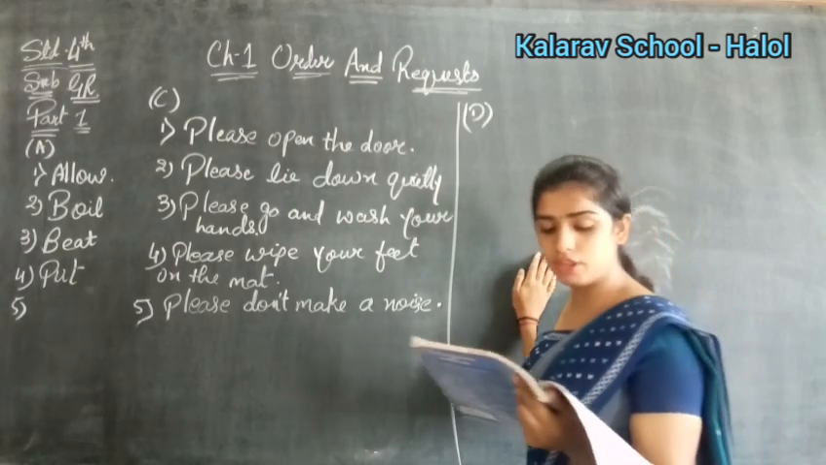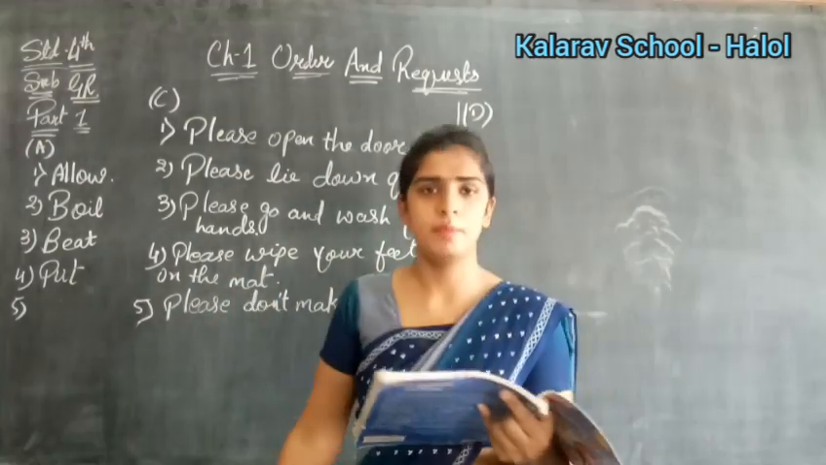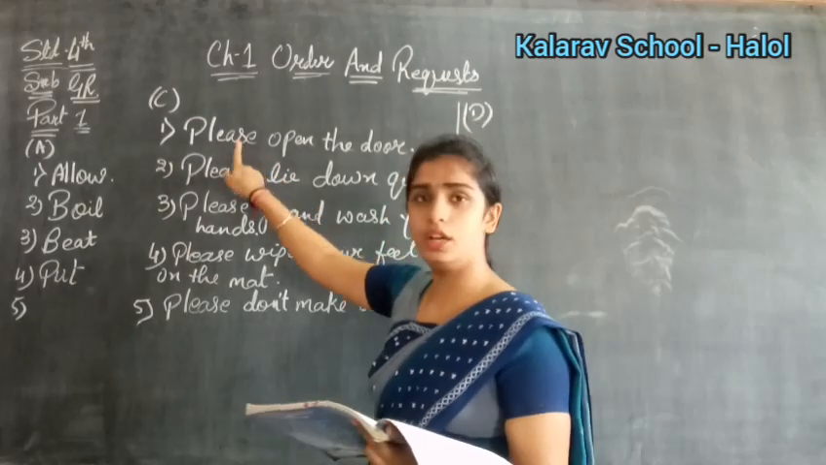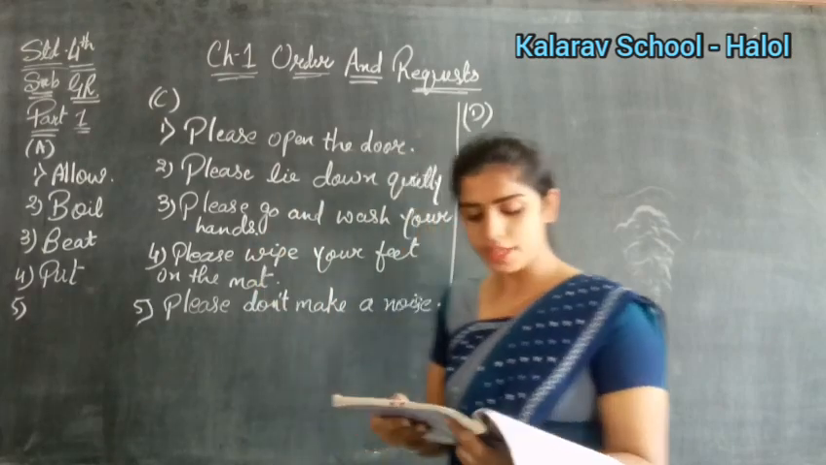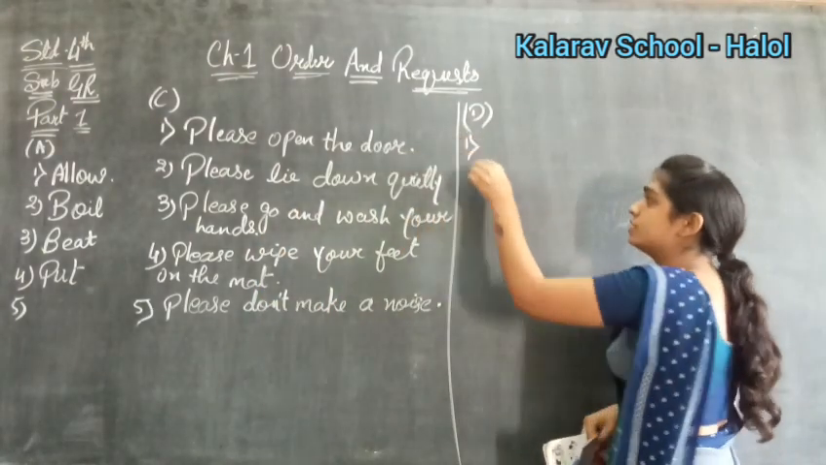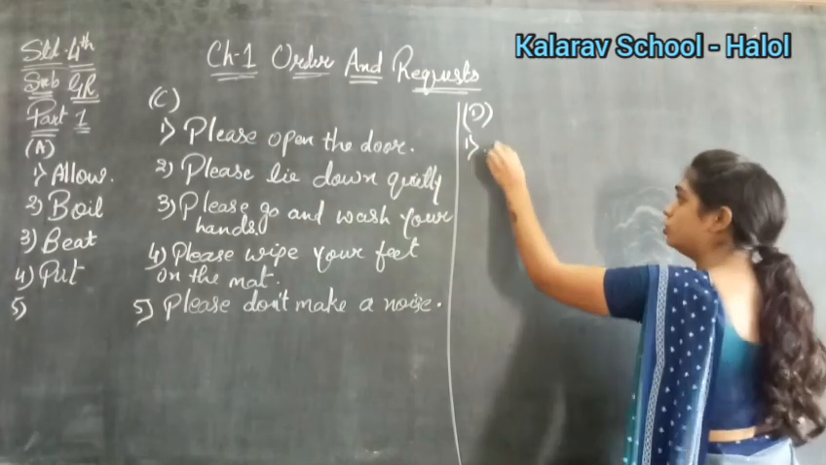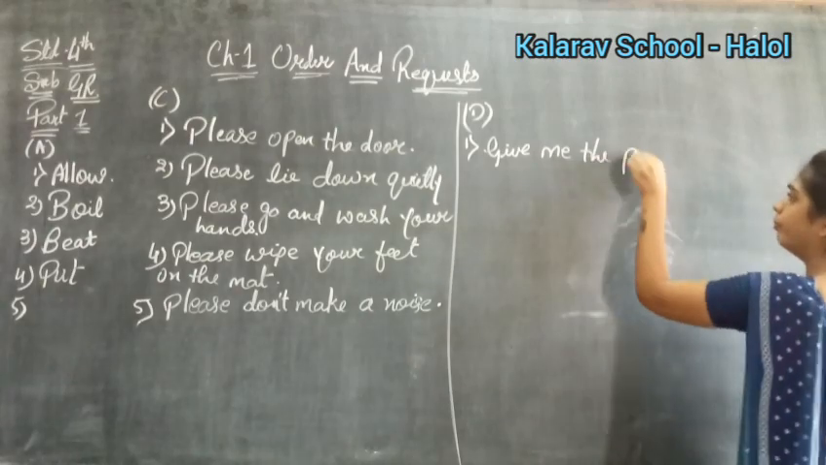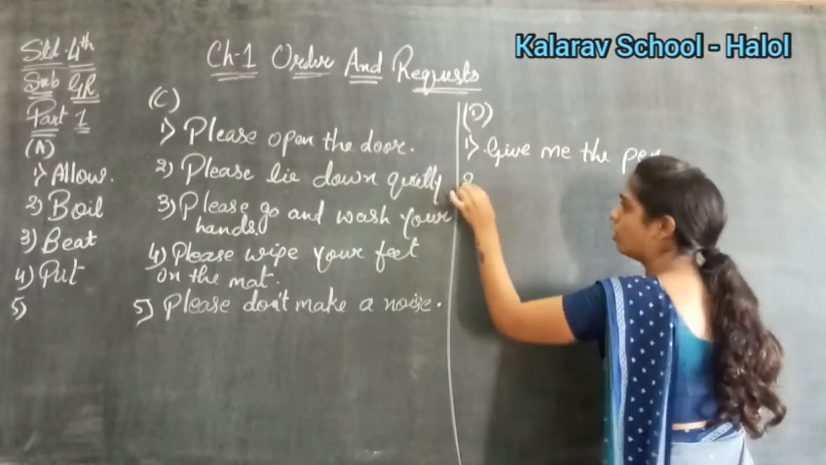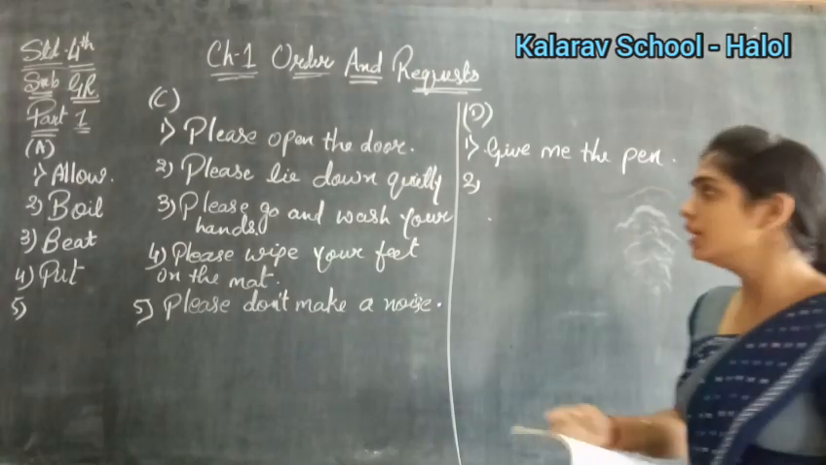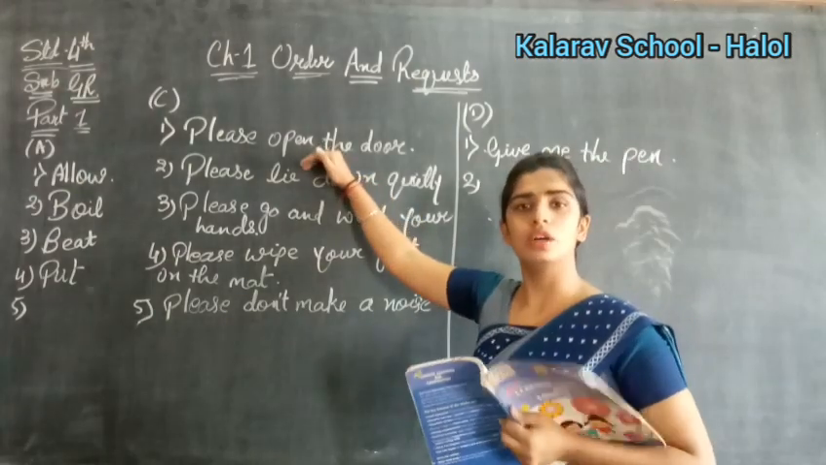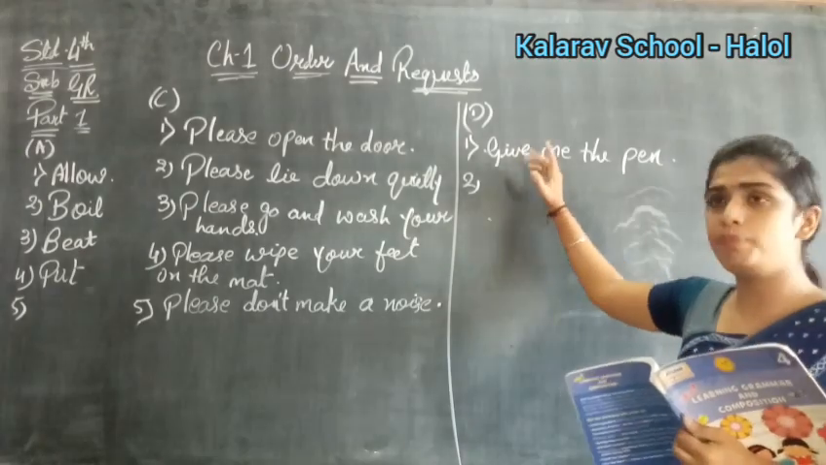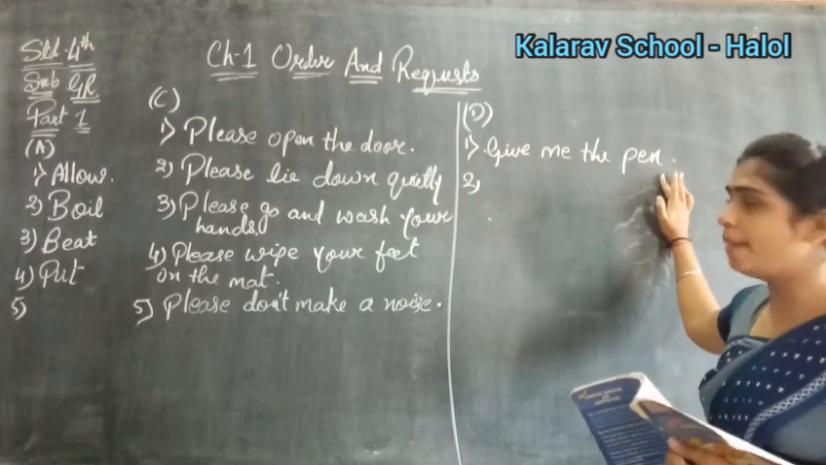So the first one, it is given, please give me the pen. Okay, so this is a request. Yes, you can know because please is given here: please give me the pen. Right? So what will you write in the first sentence? You have to change it into an order. So you will write, give me the pen. Did you understand what is the difference between these two sentences? This we have made as a request, right? And this we are going to make as an order. That's why we have removed please from here. Give me the pen, right?